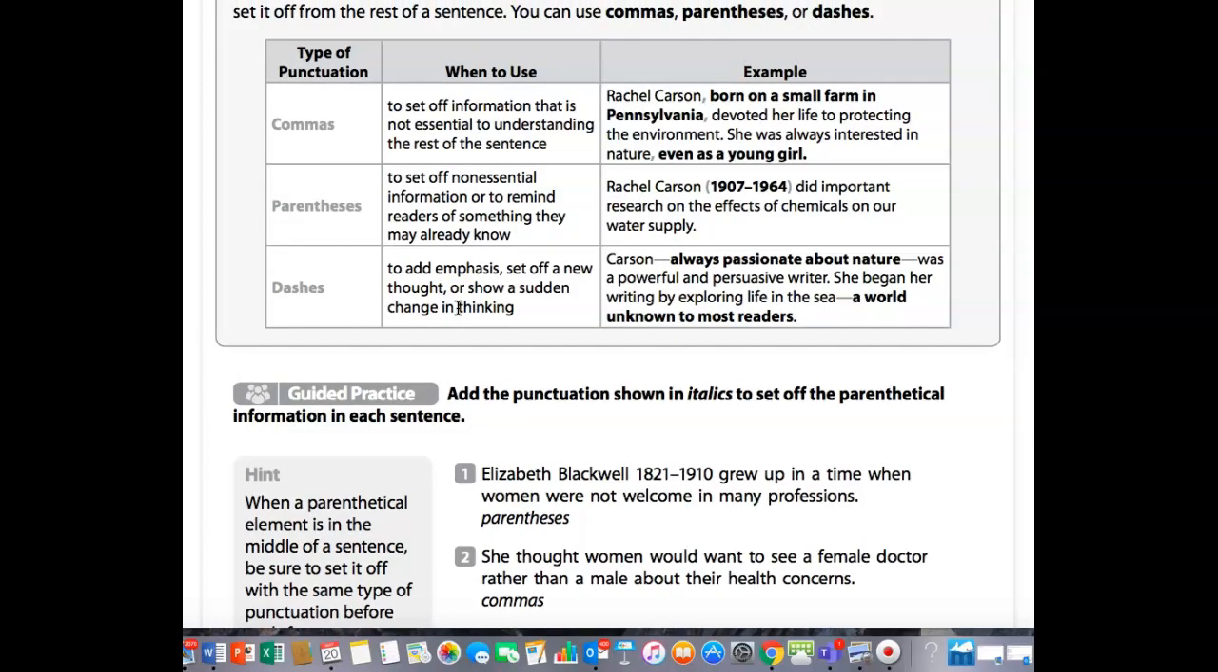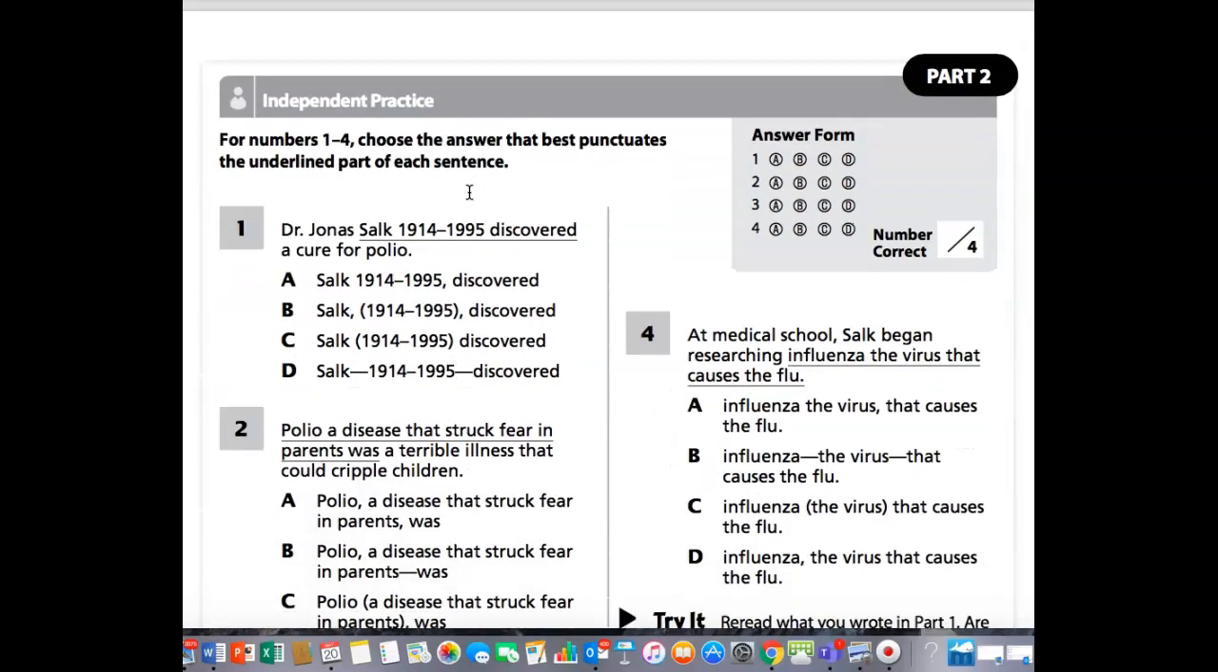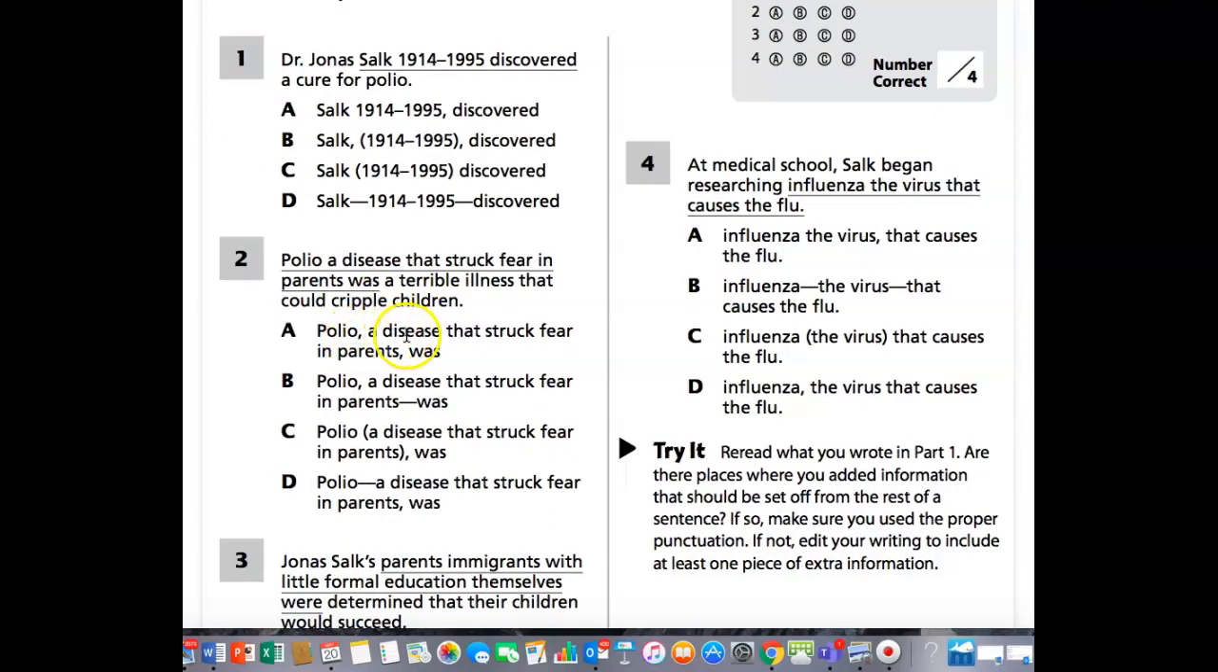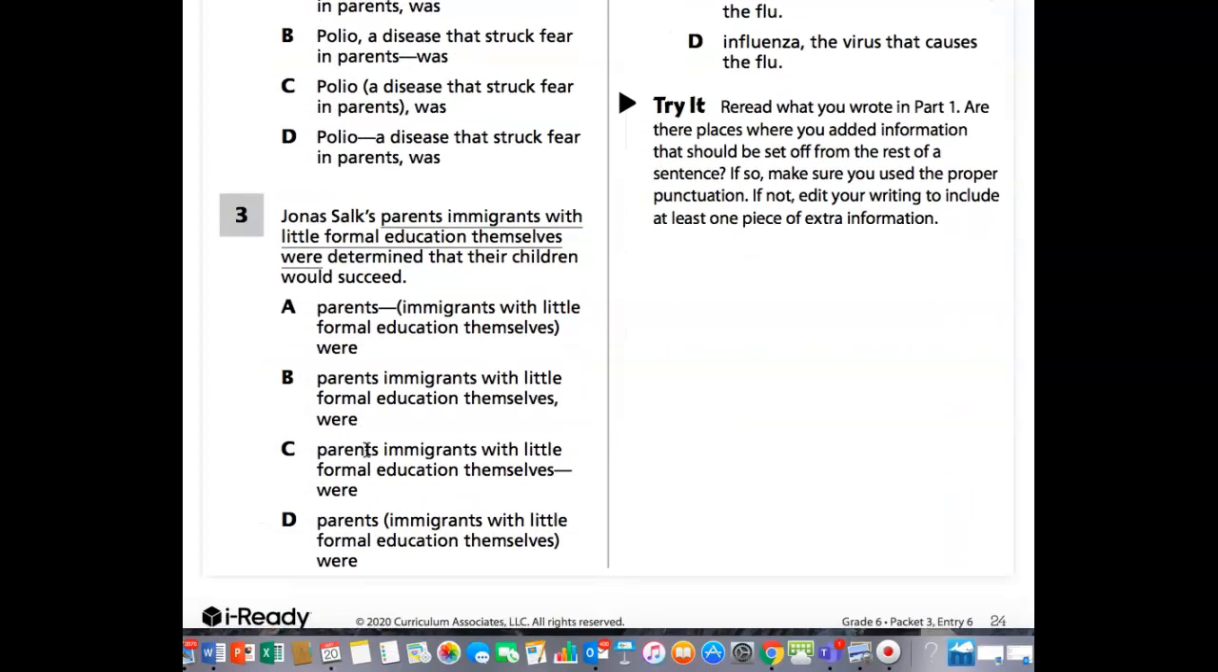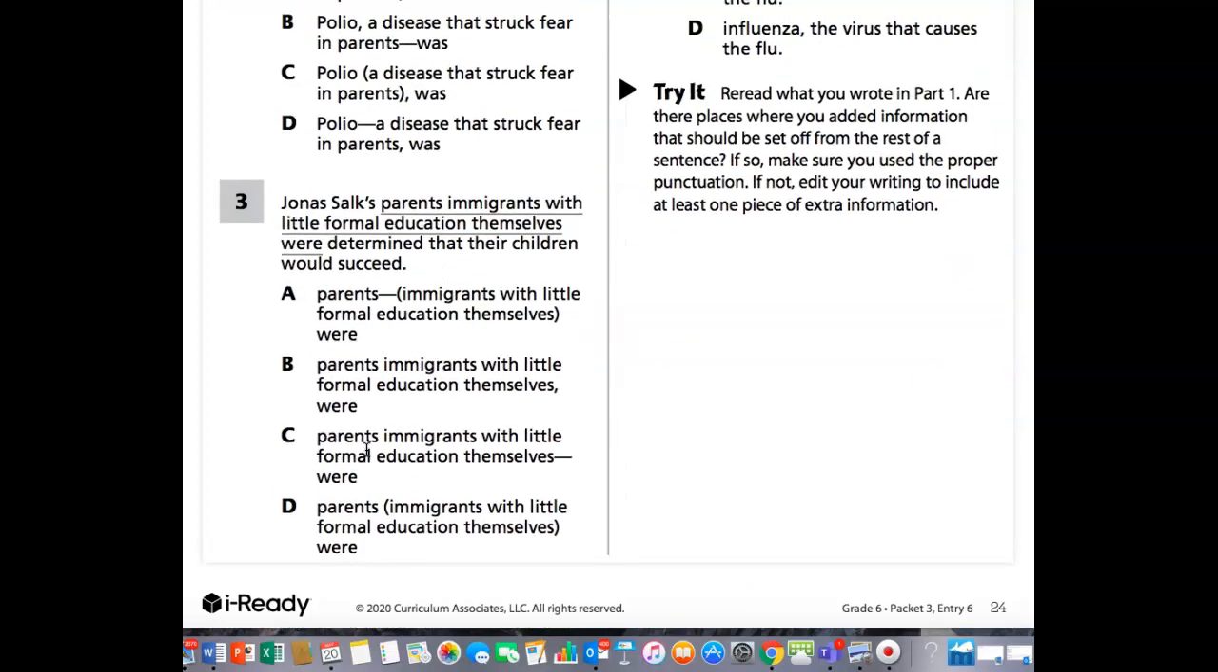Let's see, to set off information that is not essential to understand. It's not essential to understanding it, but I would say it also, no, that's not a new thought. So it would be commas. It would be commas here. Polio, a disease that struck fear in parents. Okay, not this, not this. No, it's this one, A. Okay? All right.